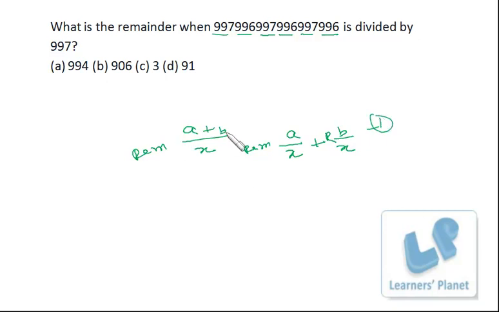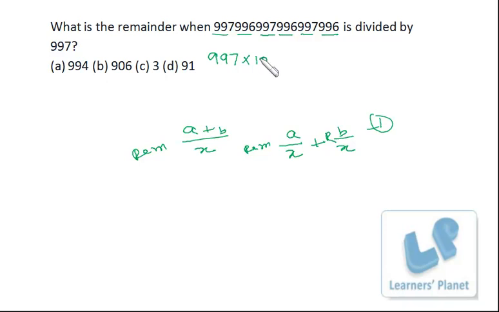Now you must be wondering how I'm getting this addition sign, because I have continuous digits. So the first concept is this. The second concept: I see 997 and count how many zeros are there: 1, 2, 3, up to 15.